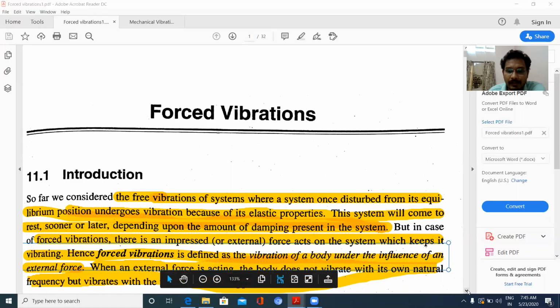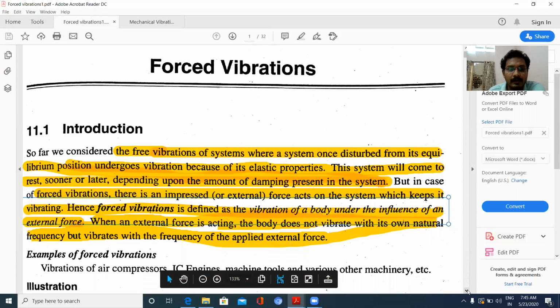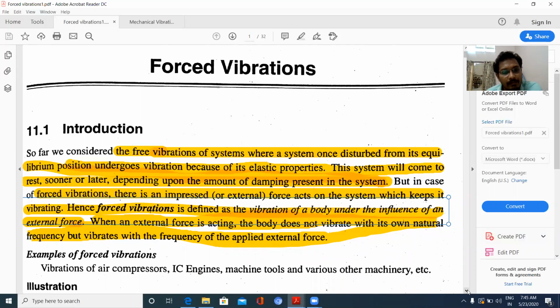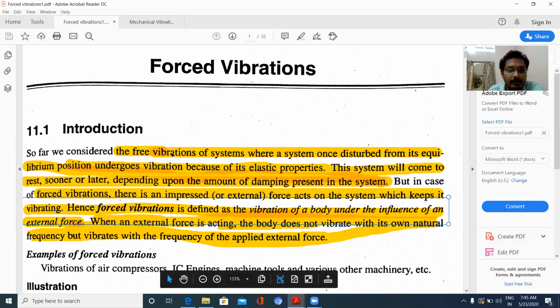Now in the previous session we have studied free damped vibrations. Coming to what free vibrations are: the free vibrations of a system, where a system once disturbed from its equilibrium position, undergoes vibration because of its elastic properties.